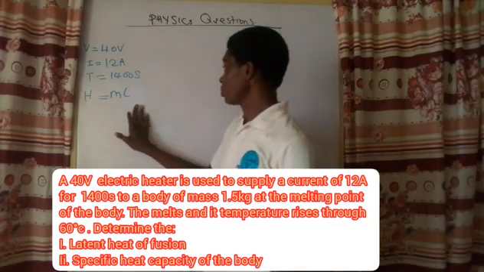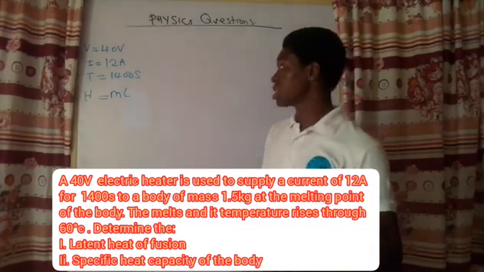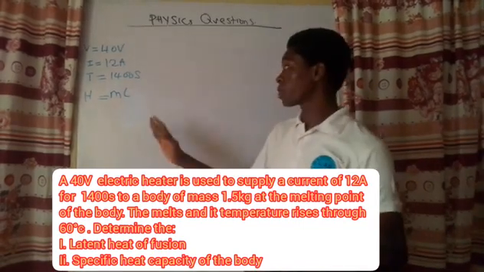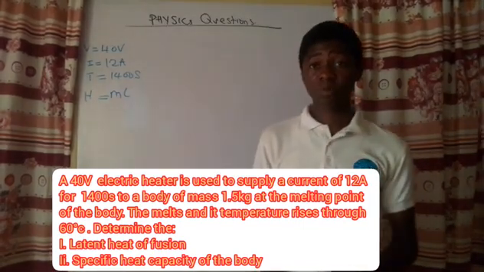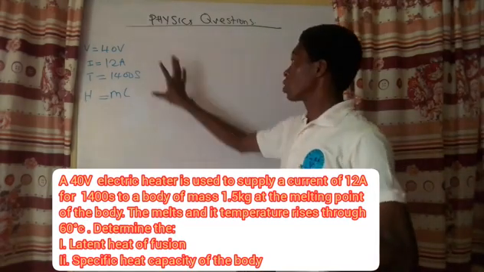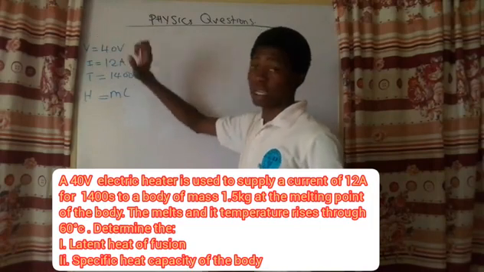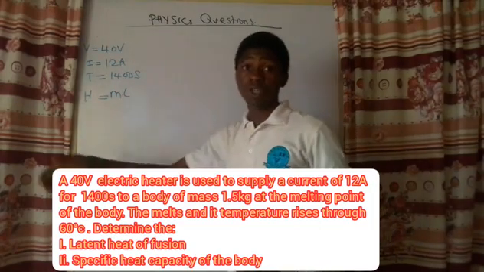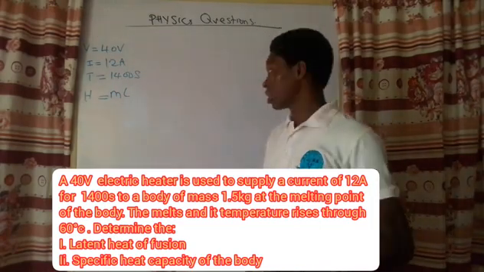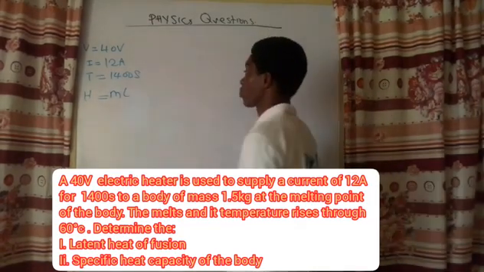So now, this is the heat that is needed. That latent heat is the heat that is needed to convert that 1.5 kilogram of the mass to liquid form. So the heat that is going to be lost by the heater, or the energy dissipated by the heater, is going to be equal to this same latent heat.